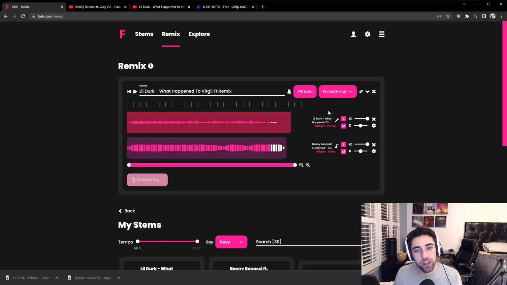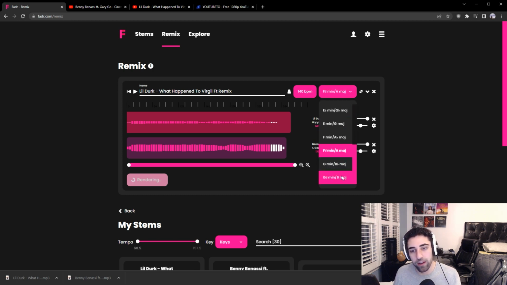And while this is exporting, let me just explain. You can actually adjust the BPM to whatever you want just by clicking here and then typing in whatever BPM you would like to adjust the tempo. And then you can also change the key of the song. Although I recommend not shifting it more than 1 or 2 semitones, so kind of staying near this F sharp minor, or else you're going to distort Lil Durk's voice quite a bit.